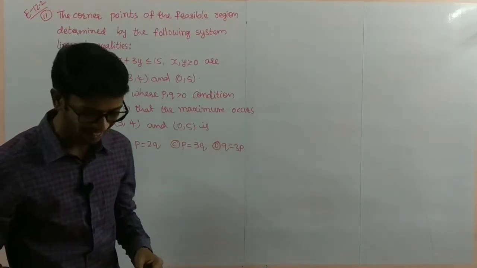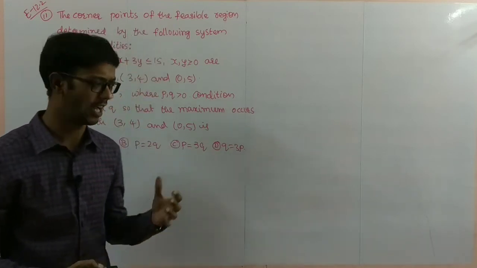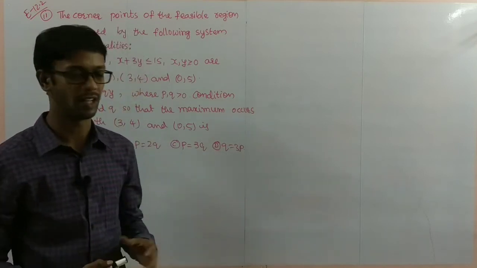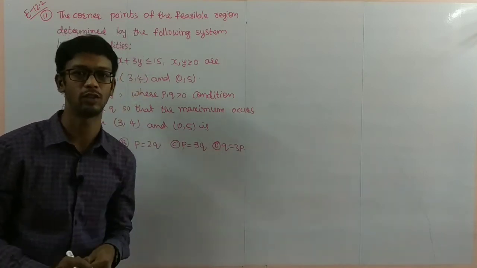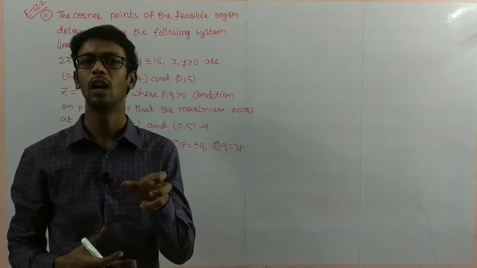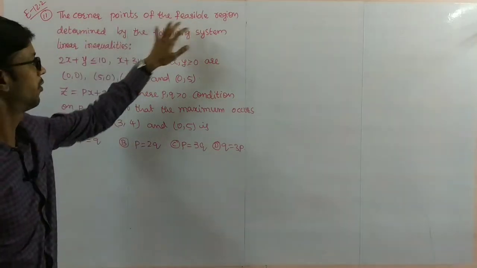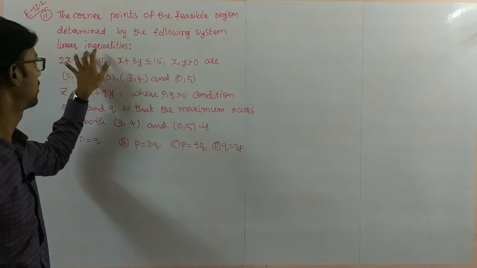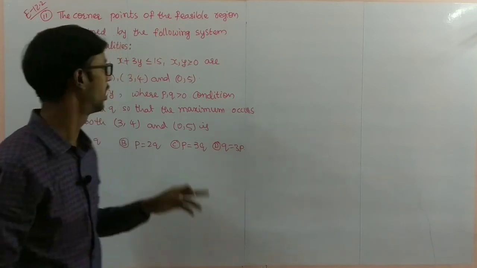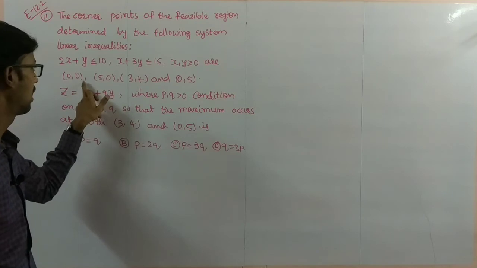Now the last problem in the exercise, problem number 11. This is a multiple choice question, and this type of question is asked in CET or JEE Mains. No need to draw any graph here; just simplify the problem with what is given. Here you see the corner points of the feasible region determined by the following system of linear inequalities and non-negative constraints. They have only given the corner points.